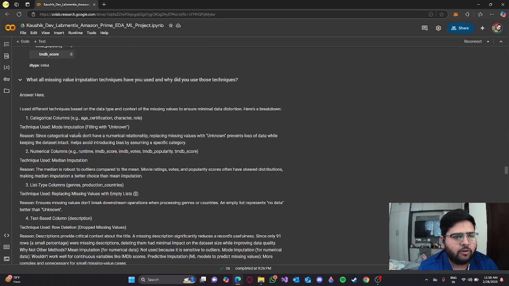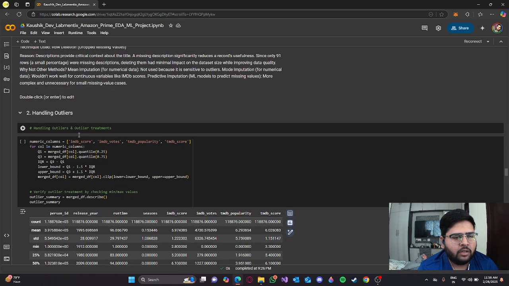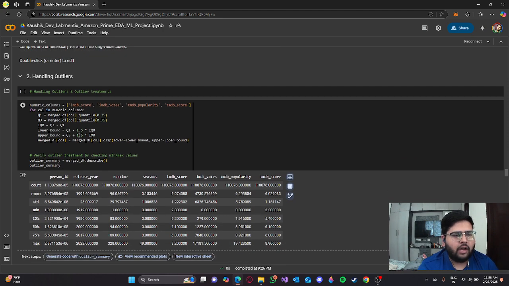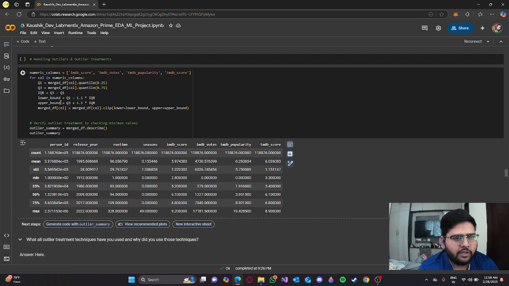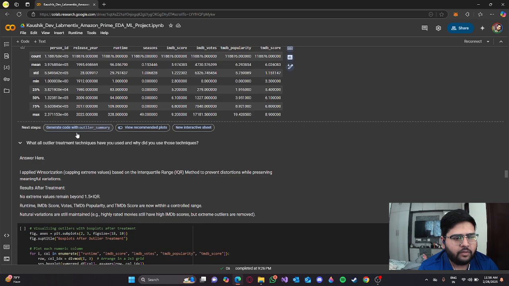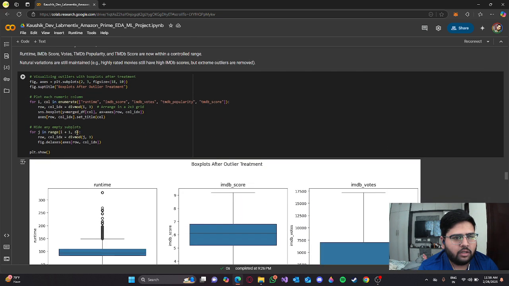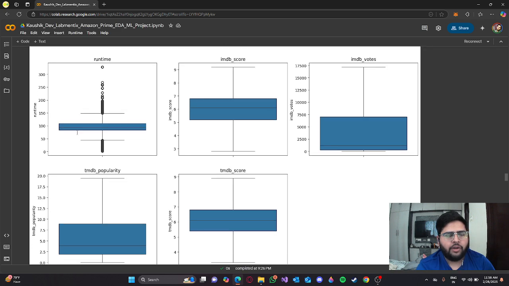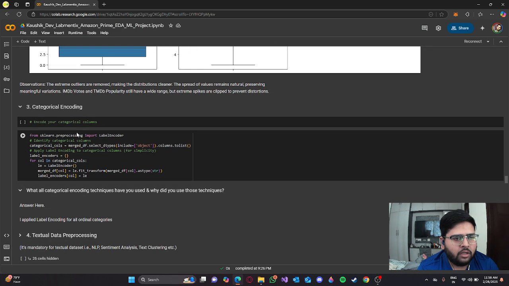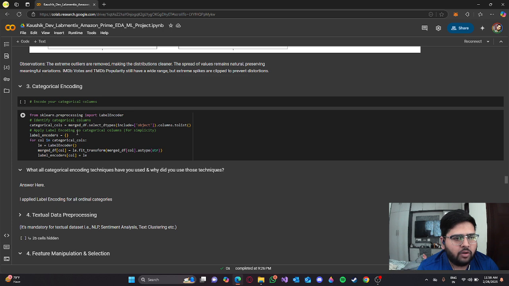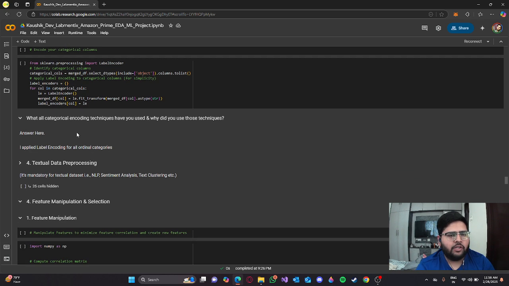So this is the description of what I have done, which I've already described. Handling outliers, I've done this using the code that is written right here, using the IQR technique. I visualized the outlier treatment. For categorical encoding, I've used a label encoder to change the categorical columns into integers.